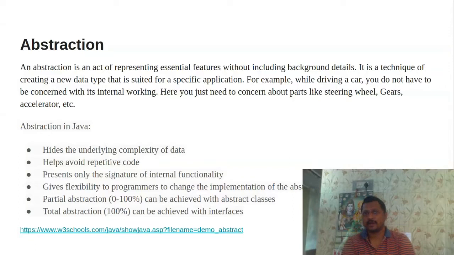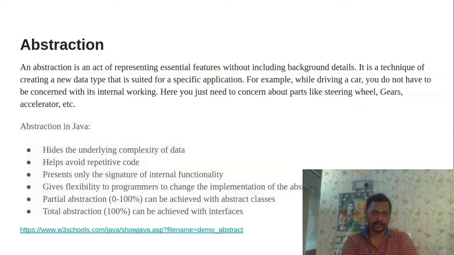For example, while driving a car, you do not have to be concerned with its internal working; we just concentrate on the force on the steering wheel or the acceleration. If I want to drive a car, I will not bother about how the design has happened, I will just utilize that car. Same like abstraction, it won't bother about what is happening internally; it will show a design, and that will be given for utilization to the Java program. This is the best example for abstraction.